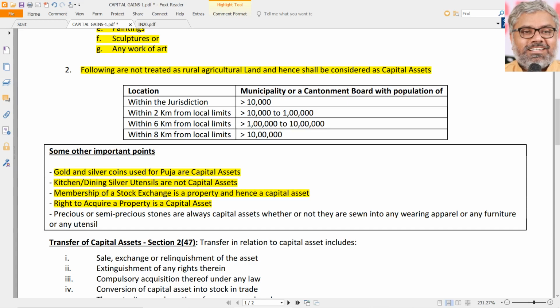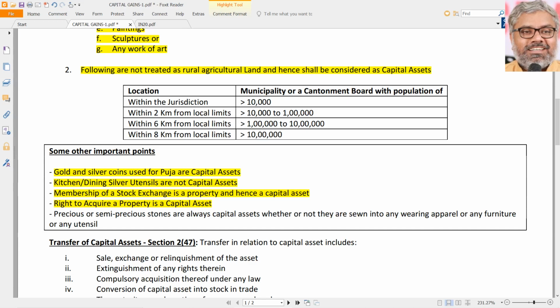Anything which is conferring on the assessee a right to acquire a property definitely becomes a capital asset. That can be sold also, and any sale of that also will become taxable under the head of capital gains. That's a very important point. Why it becomes important is it is abstract. It is not clear. In case there is land, somebody sold it, very clear. Gold is there, sold it, very clear, no problem. So there is a property that is sold, it is a capital asset, and it is transferred, means there is capital gain. Those are clear transactions.